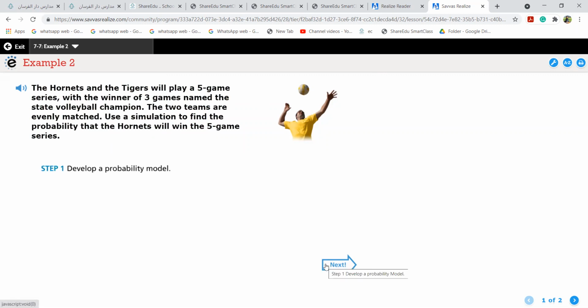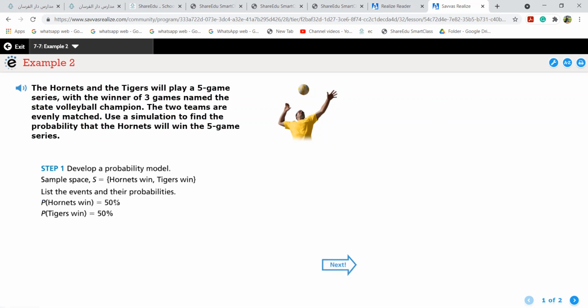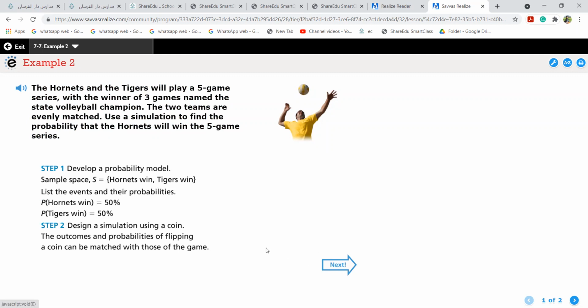Okay. So let us develop a probability model. Hornets win and Tigers win. List the probabilities of the events. 50-50%, because there are only 2 teams here, the Hornets and the Tigers, and both of them have winning chances of 50-50%. Next step, we will design a simulation using a coin, or we could do it with a spinner. Let us do it with the coin because it is 50-50%. Let us say head and tail.